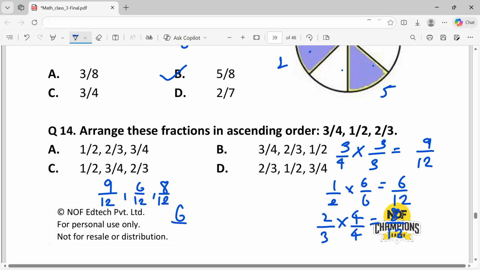So arranging 9 by 12, 6 by 12, and 8 by 12 in ascending order, that is from least to highest, that is 6 by 12, 8 by 12, 9 by 12. That is 1 by 2, 2 by 3, and 3 by 4. That is option A.